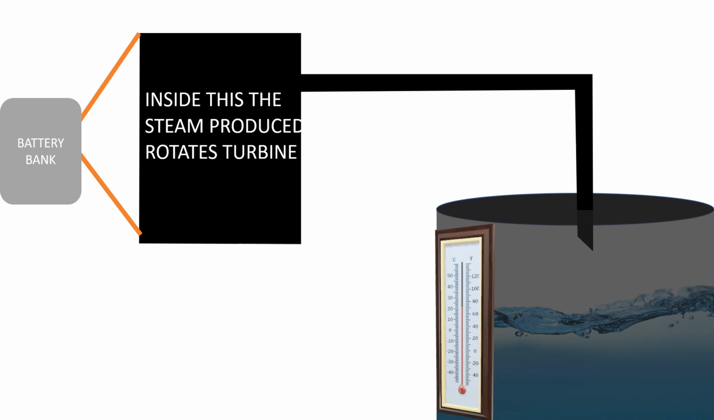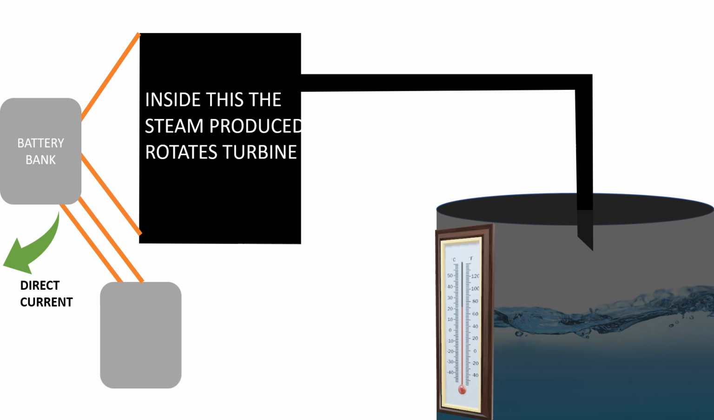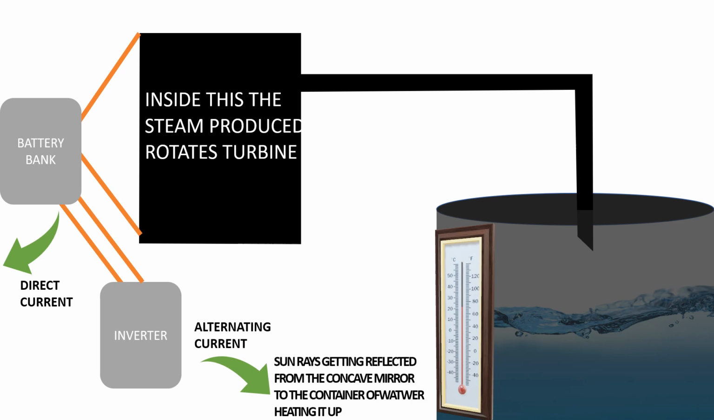This can be connected to a load which can use it as direct current, or it can be connected with the inverter to convert it into alternating current and use it for larger purposes. The sun rays getting reflected from the concave mirror to the container of water are heating it up.